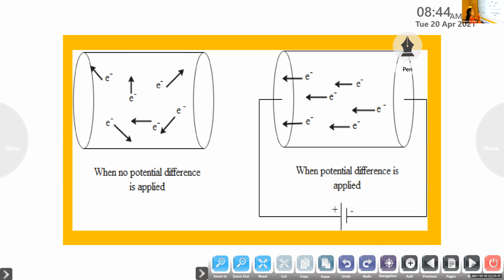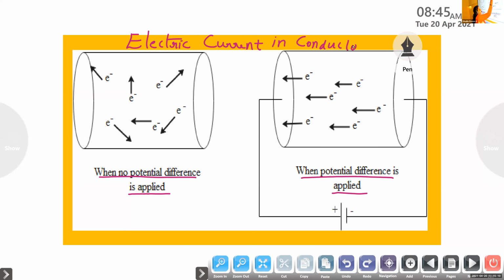The first case is the normal condition, that is when no potential difference is applied, and the second case is when potential difference is applied. Under this topic we want to discuss two cases. One is the conductor with no potential difference or no electric field applied, and in the second case the conductor when potential difference is applied.